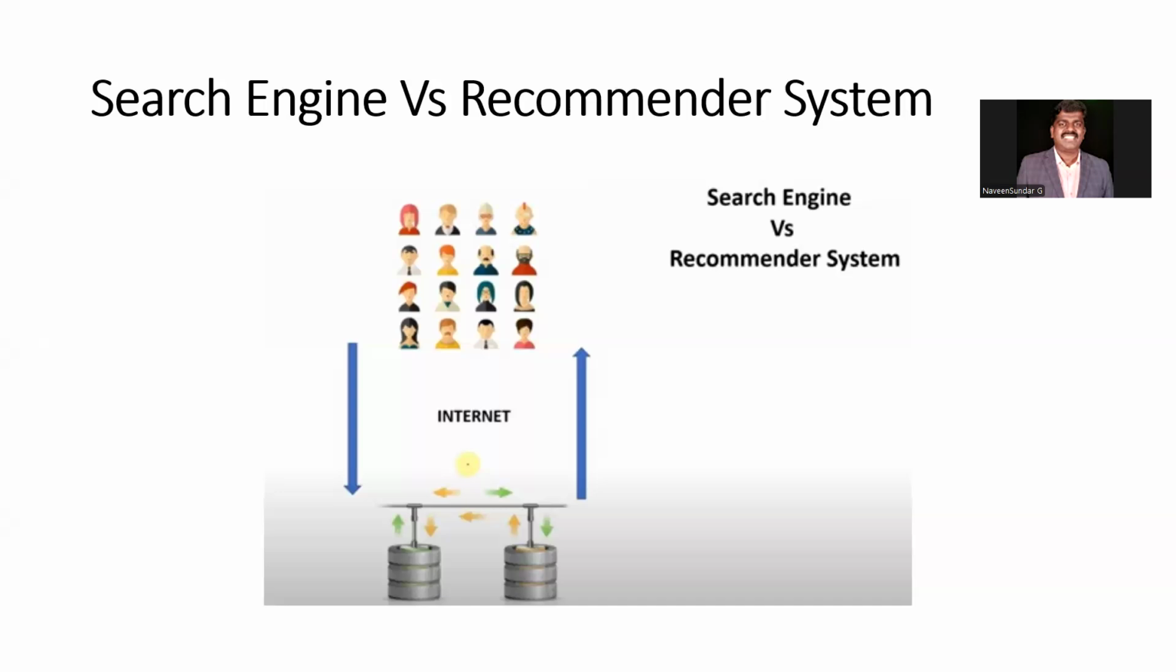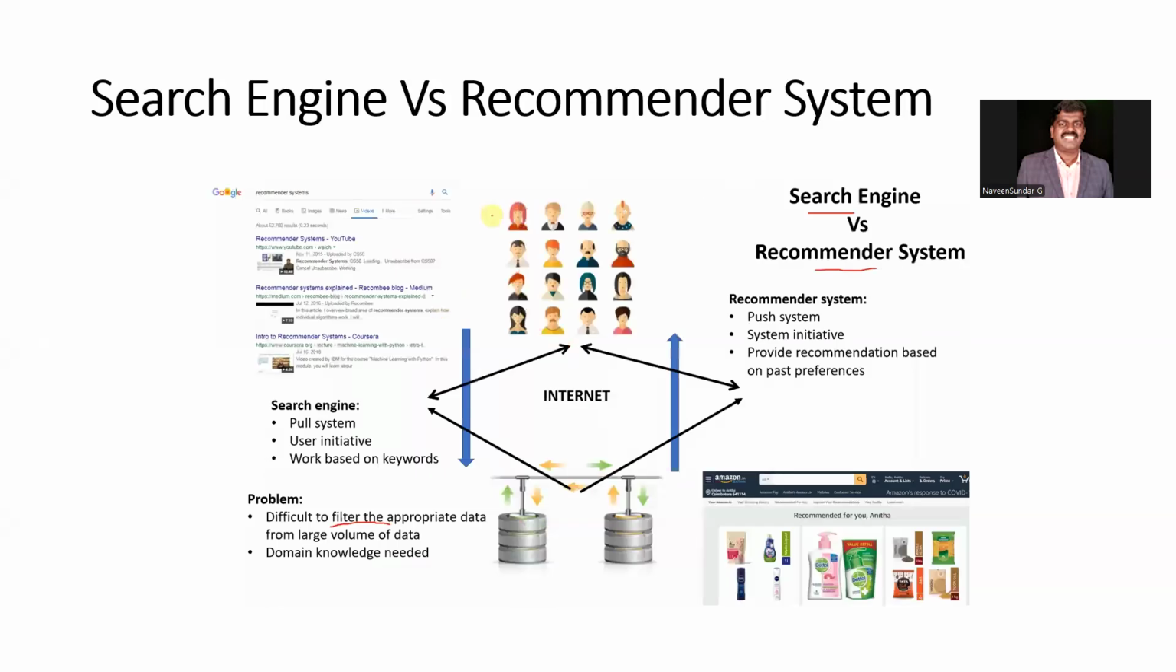So basically, in a search engine we should have some knowledge about what we want, but in a recommender system it is not so. The user does not need prior knowledge, and it is not going to pull, it is going to push. That is the main difference. The search engine is pulling the system from the keyword, so it is completely user initiative, but the recommendation system is system initiative.